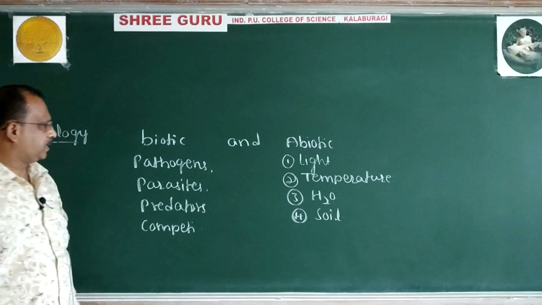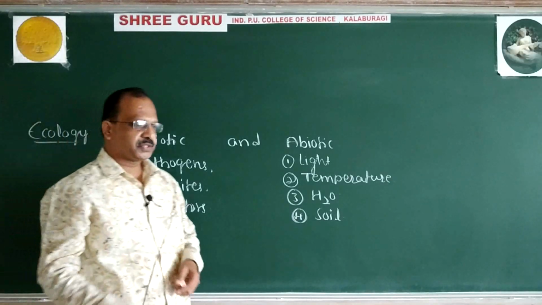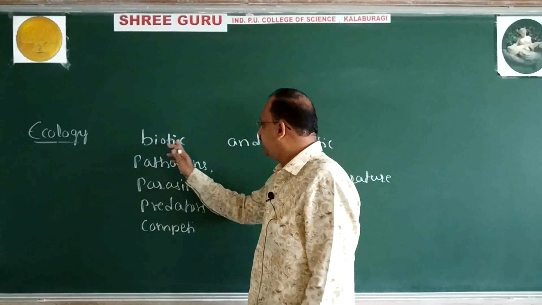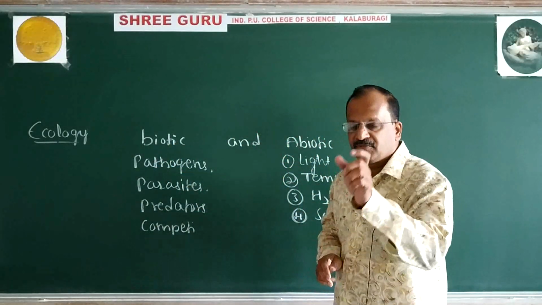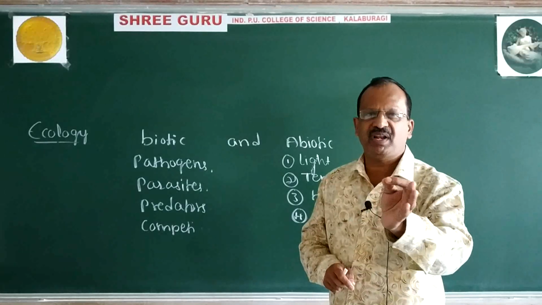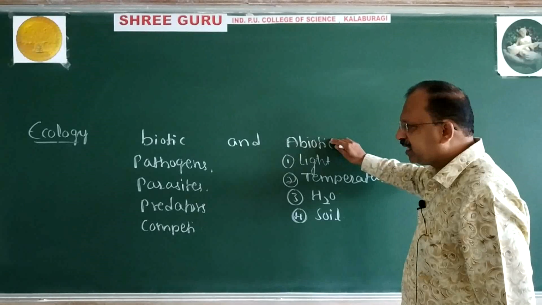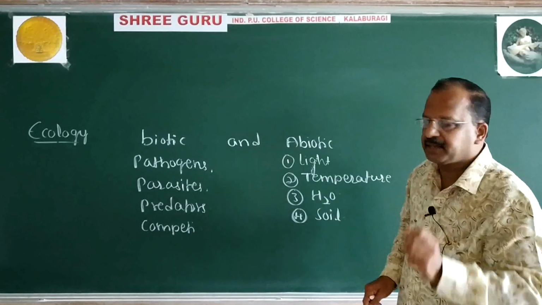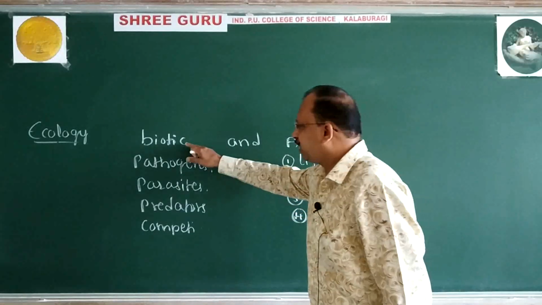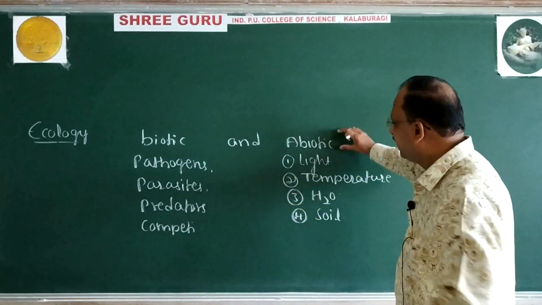Look over the next matter. Both biotic and abiotic factors will characterize the habitat. Habitat is nothing but a dwelling place. Biotic means living, abiotic means non-living.